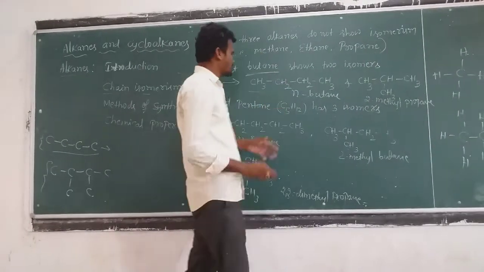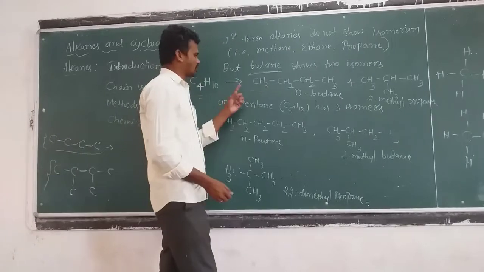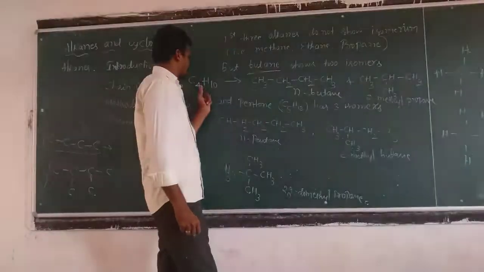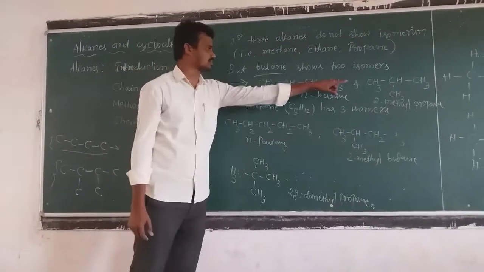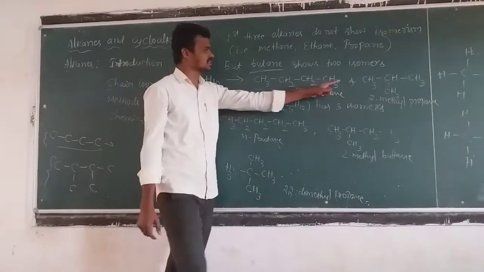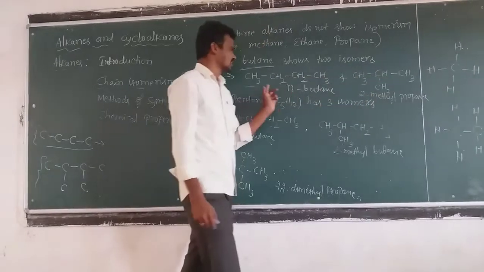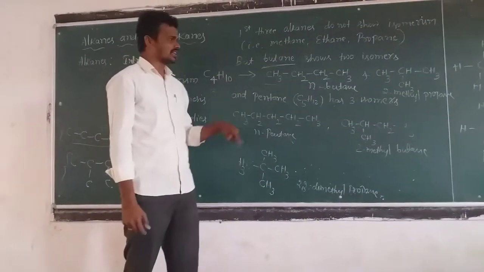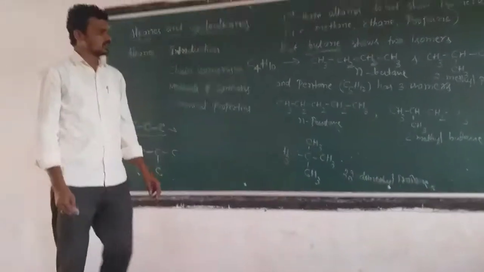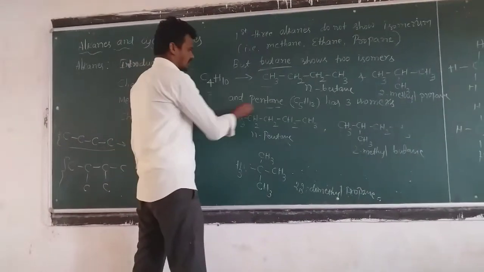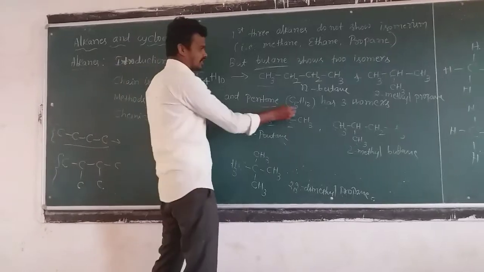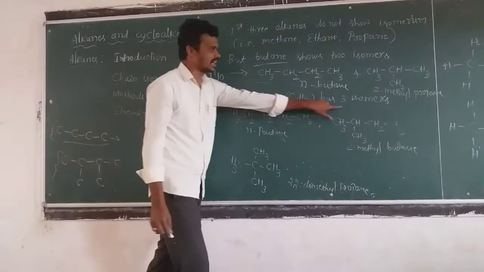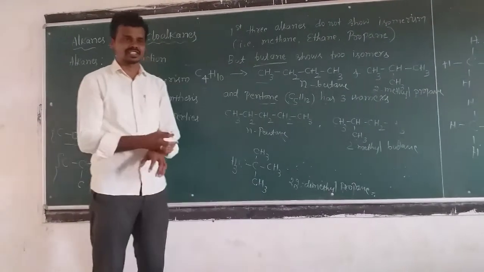So this is the isomerism, chain isomerism. Butanes have the same molecular formula but different chain isomers are there. So these two are the different chain isomers. Next, we shall move on to the next example, that is called pentane. The pentane C5H12 has three different isomers.